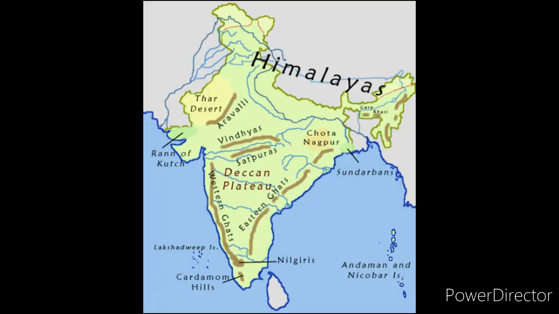Satpura range forms the Deccan Plateau's north edge, while the Mahadev, the Kaimur range, and a portion of the Maikal range are the eastern edges. Western Ghats, Eastern Ghats, and Nilgiris form western, eastern, and southern boundaries respectively.